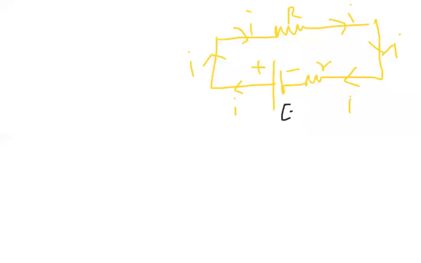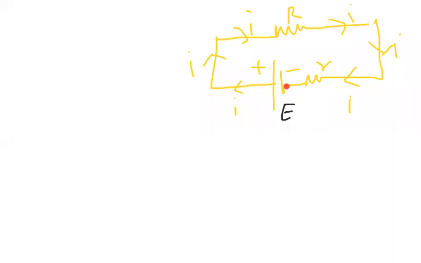In this closed circuit, current is flowing from where to where? Positive to negative terminal outside the cell, and negative to positive inside the cell. Like that, current is flowing in this closed circuit. Any doubt till here? In any closed circuit, the algebraic sum of potential differences is zero. We have to prove that.